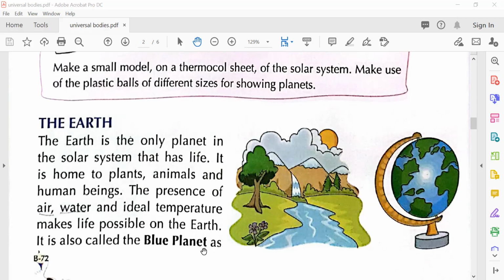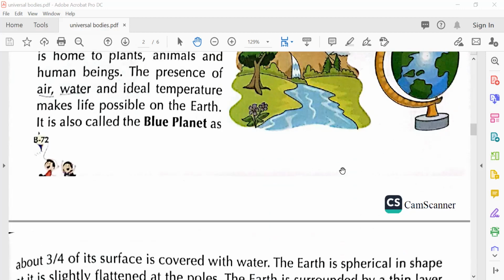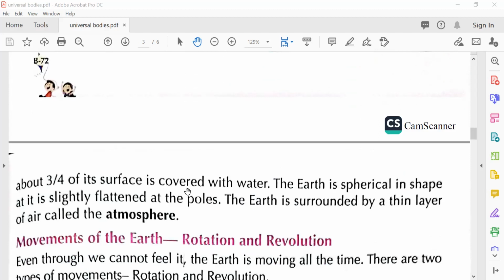It is also called the blue planet. And why is it called the blue planet? Can you see the blue color? Because most of the area is covered with water. Because 3/4 of its surface is covered with water, right? Yes, 3/4. Earth is spherical in shape.